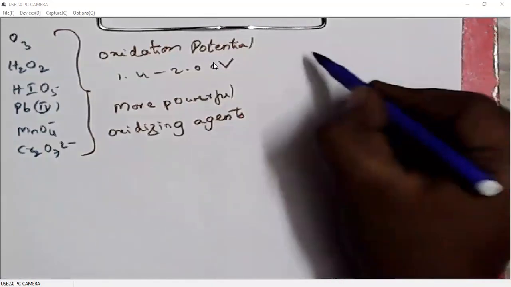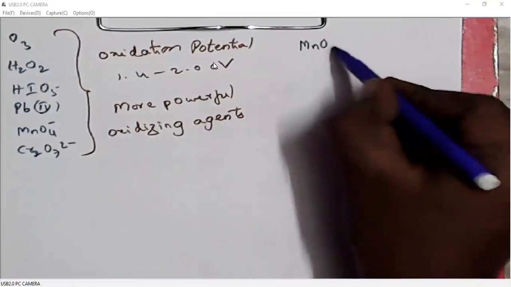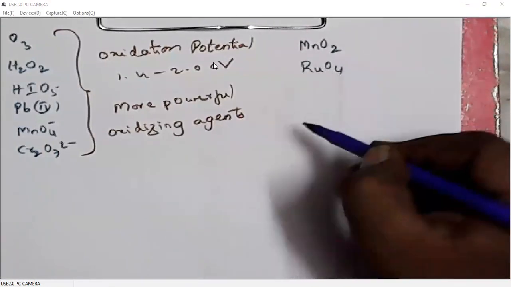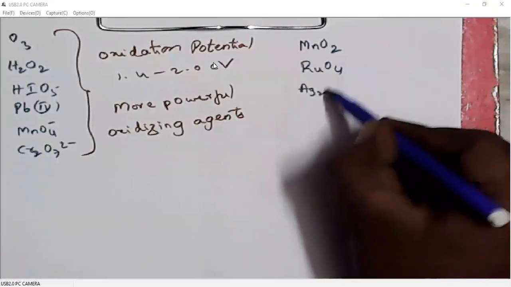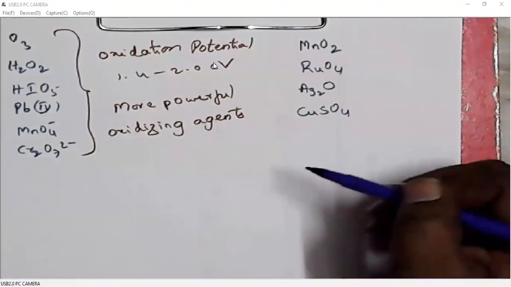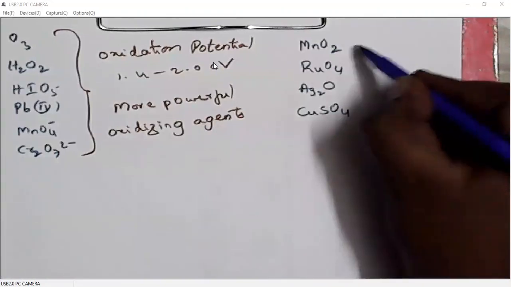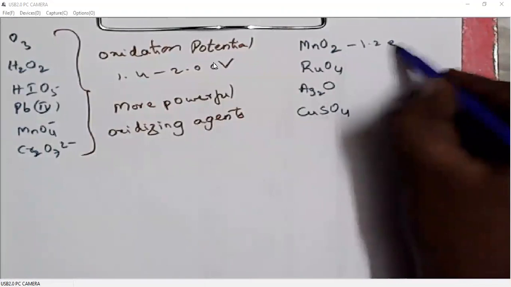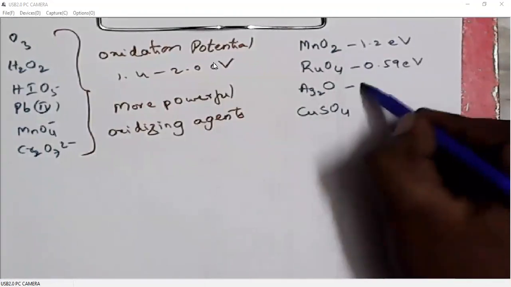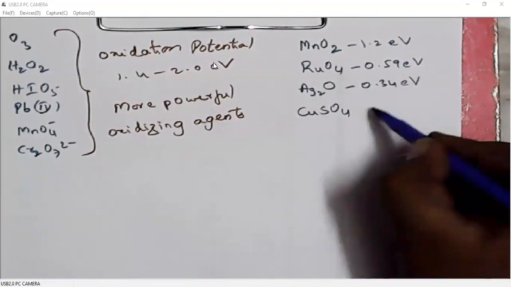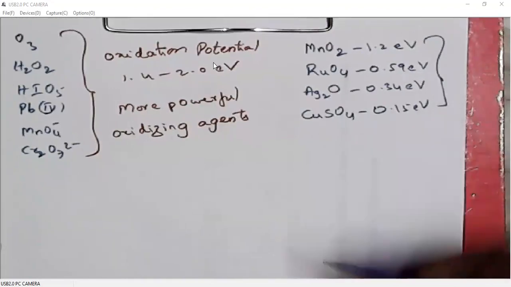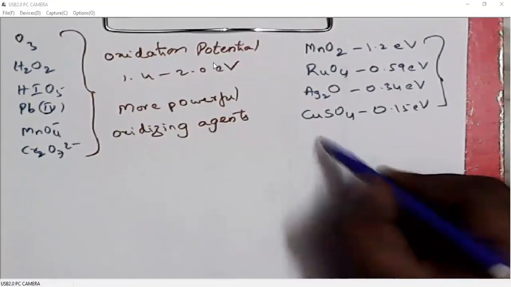On the other hand, we also have mild oxidizing agents like manganese dioxide, ruthenium tetroxide, silver oxide, copper sulfate. These are all mild oxidizing agents. I'll give the oxidation potential here itself. It is 0.59 electron volts. It is 0.34 electron volts. It is 0.15 electron volts. These are all called mild oxidizing agents.